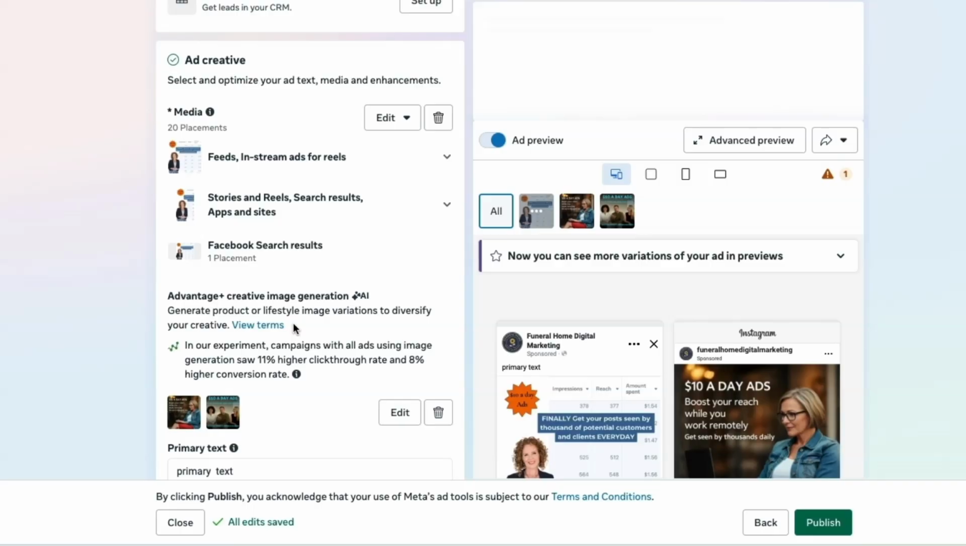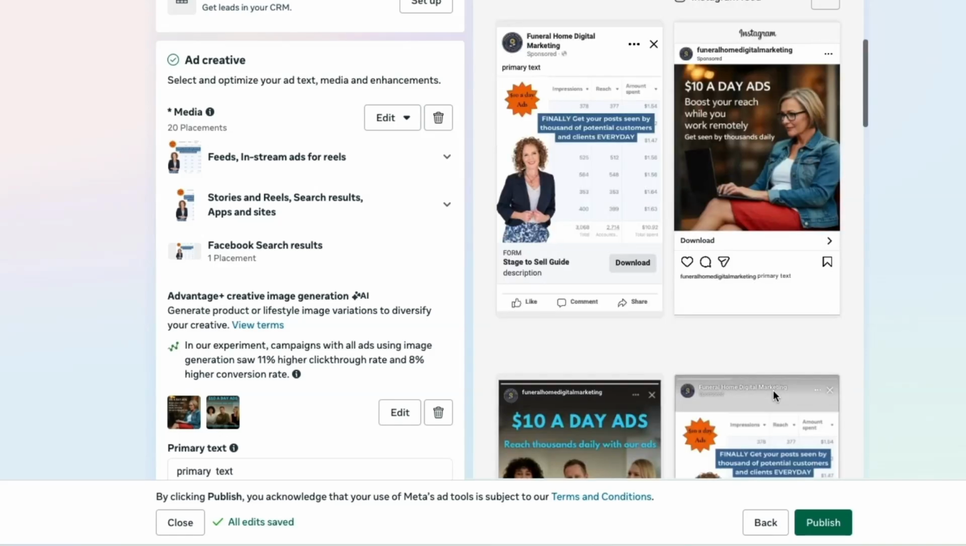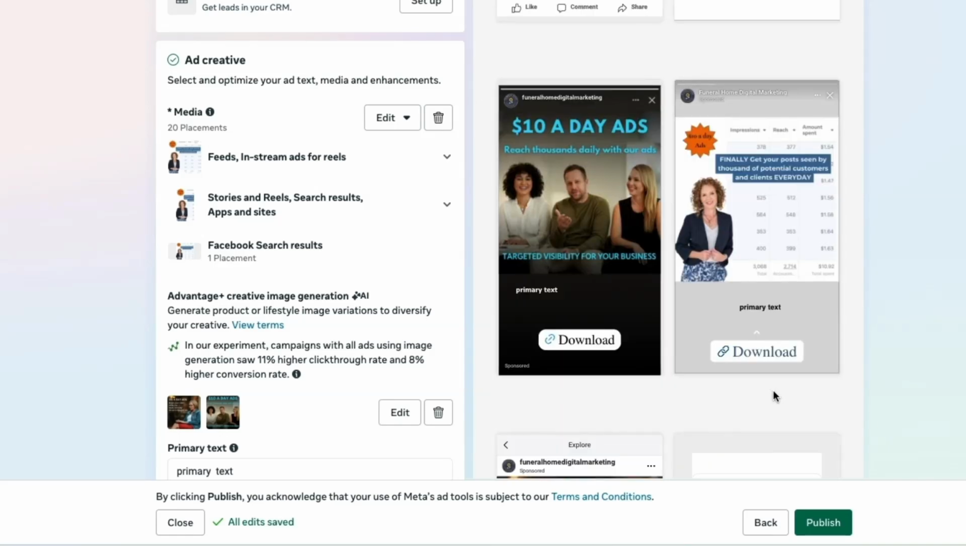So there is our ad. We can see there's the primary text, there's the image that I selected, and the headline. Over here on the right is the Facebook AI image, and the primary text is underneath. So once you're happy with the copy, the creative, and you've created your lead form, you can simply hit publish.